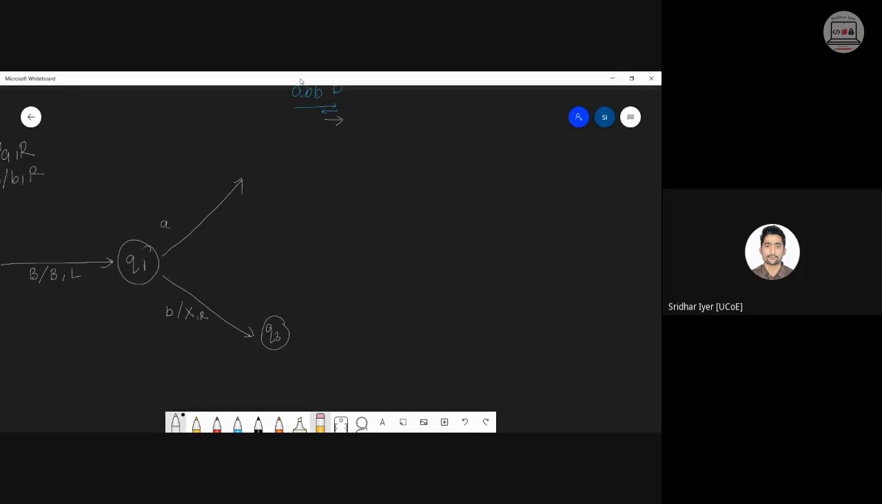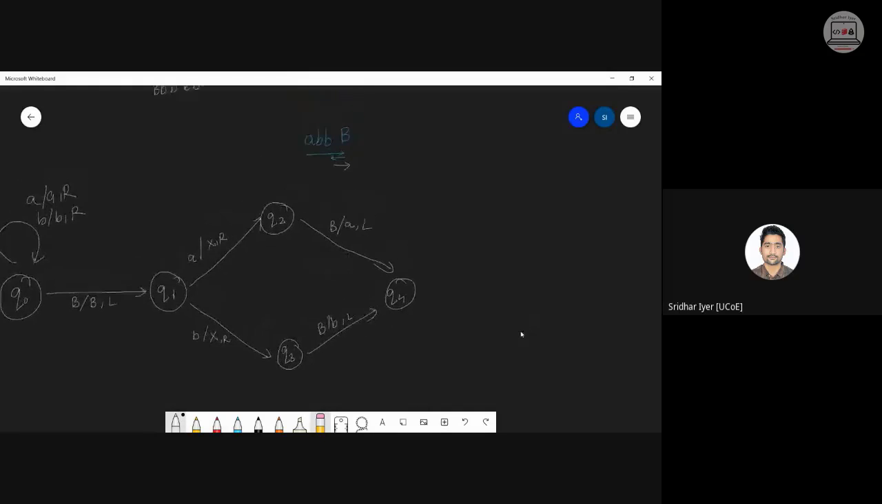We are in Q3. So what we need to do? We will replace this blank with a B. Right? That is what we are trying to look for. We are reversing, and now we are in Q4 state. Same thing will happen over here. We will replace A with X and move right. In state Q2, we are going to find the blank and replace that with A and move left. So that is the standard procedure.